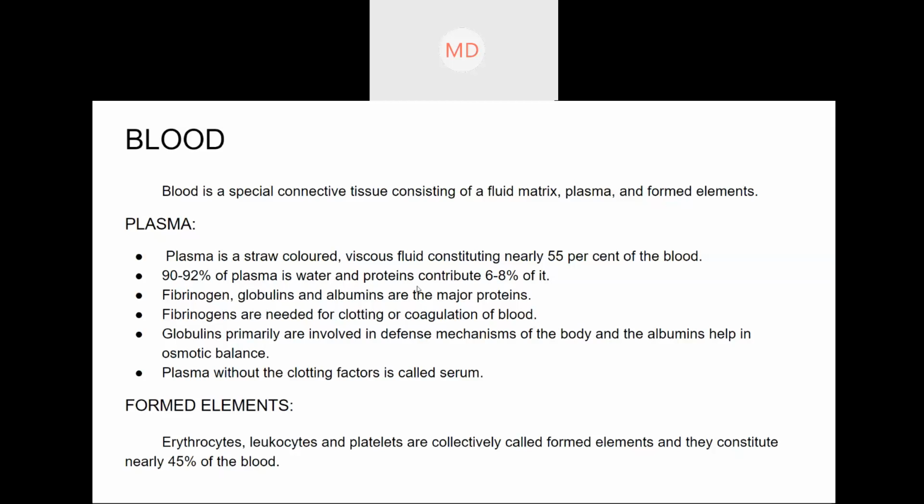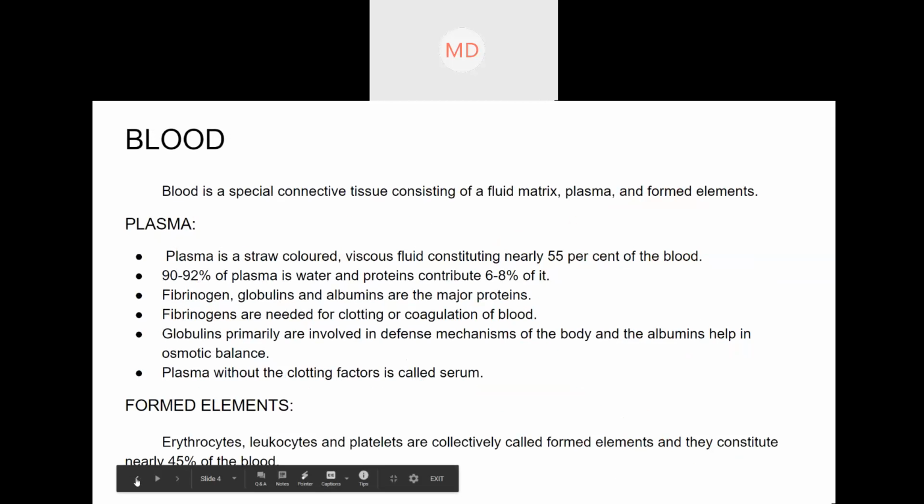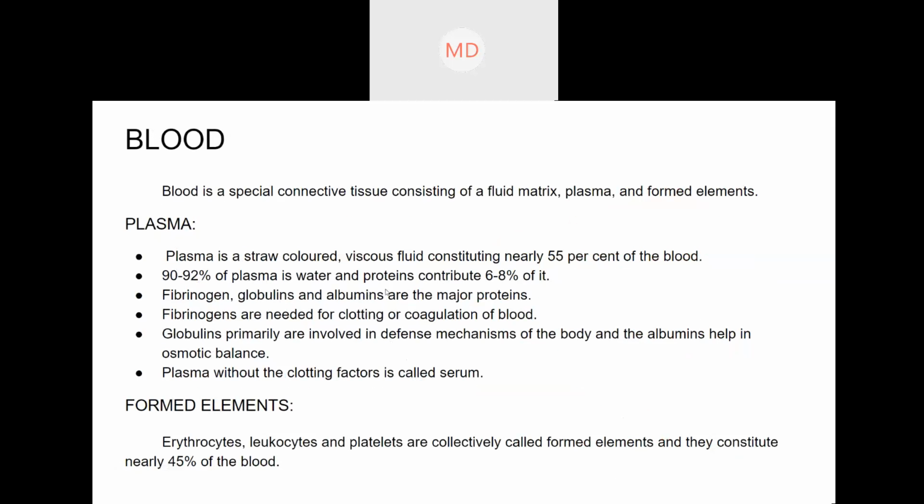Then there are proteins in plasma. There are three types of proteins in plasma. First is fibrinogen, second is globulins, and the third is albumin. Three types of proteins are present in the plasma of human blood. Fibrinogen is needed for clotting and coagulation.